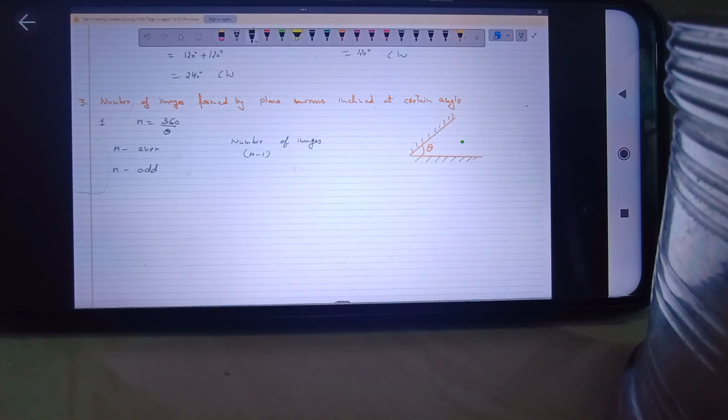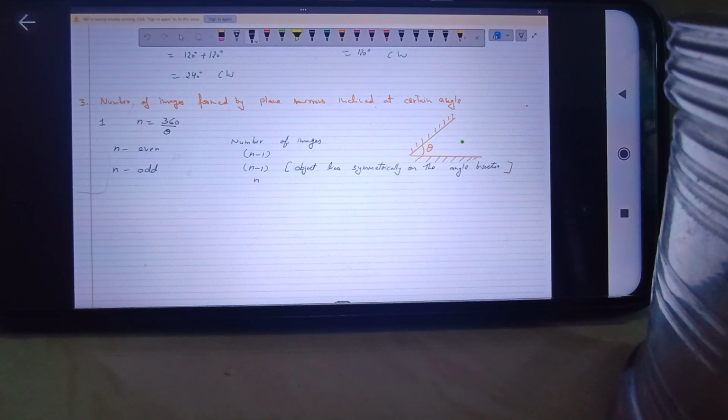The number of images will be equal to n minus 1 if a condition is mentioned, and it is that the object is placed symmetrically on the angle bisector of the mirrors. If this statement is given along with the question, that the object lies symmetrically between the mirrors, on the angle bisector, then the number of images will be n minus 1.